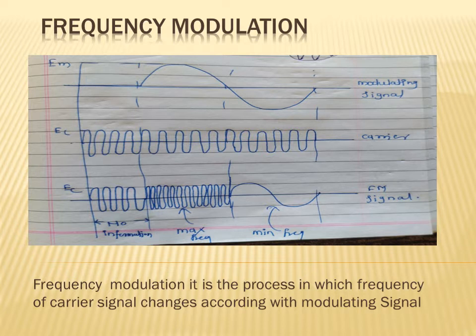In this frequency modulation, the variable parameter is the frequency, and the constant parameters are amplitude and phase. So in frequency modulation, the frequency of the carrier signal varies or changes according with your modulating signal, and the constant parameters are amplitude and phase. So this is the frequency modulation.